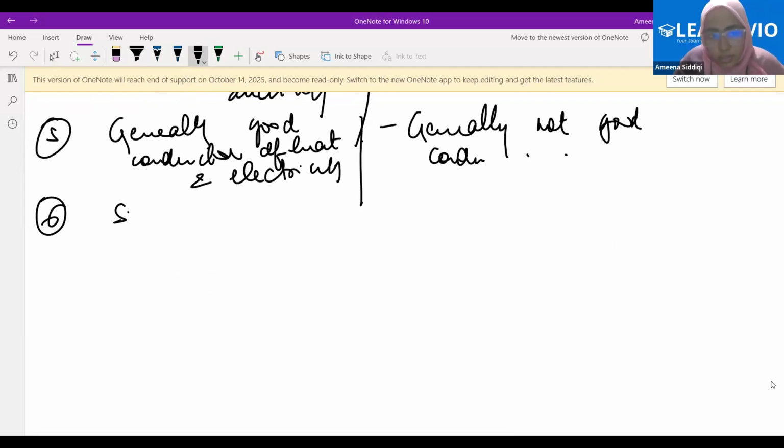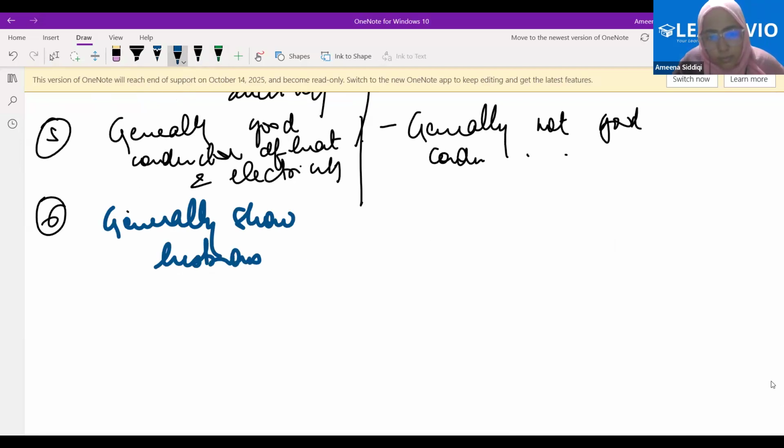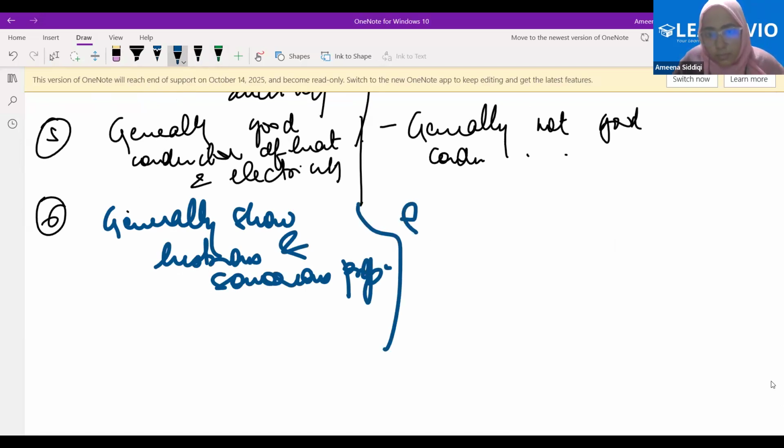Generally, metals show luster. Non-metals are not lustrous and sonorous. Okay.